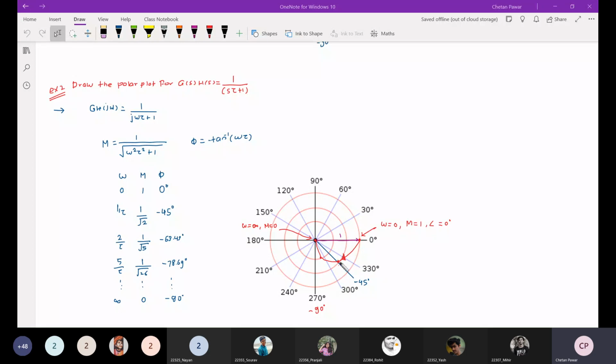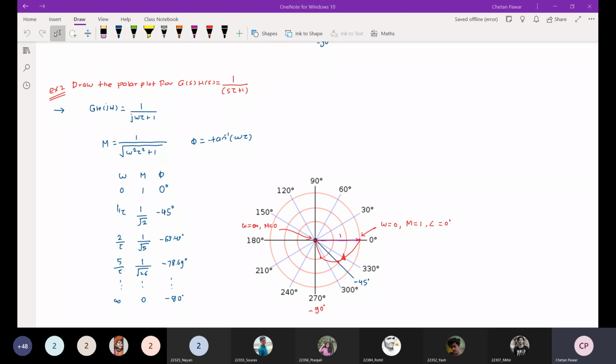If I increase the omega, so for omega equal to 2 by tau, magnitude will be 1 by root 5. If we consider this inner circle as having the radius 1 by root 5, at that point angle is minus 63.43 degree. Like this, if you increase the omega, magnitude is going to decrease.